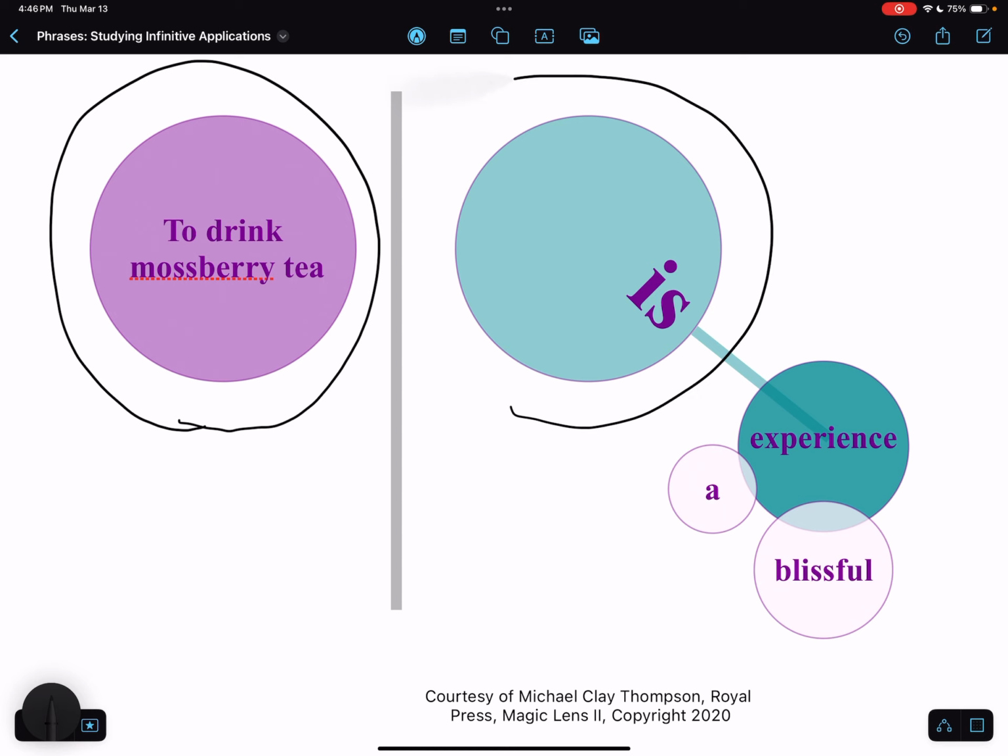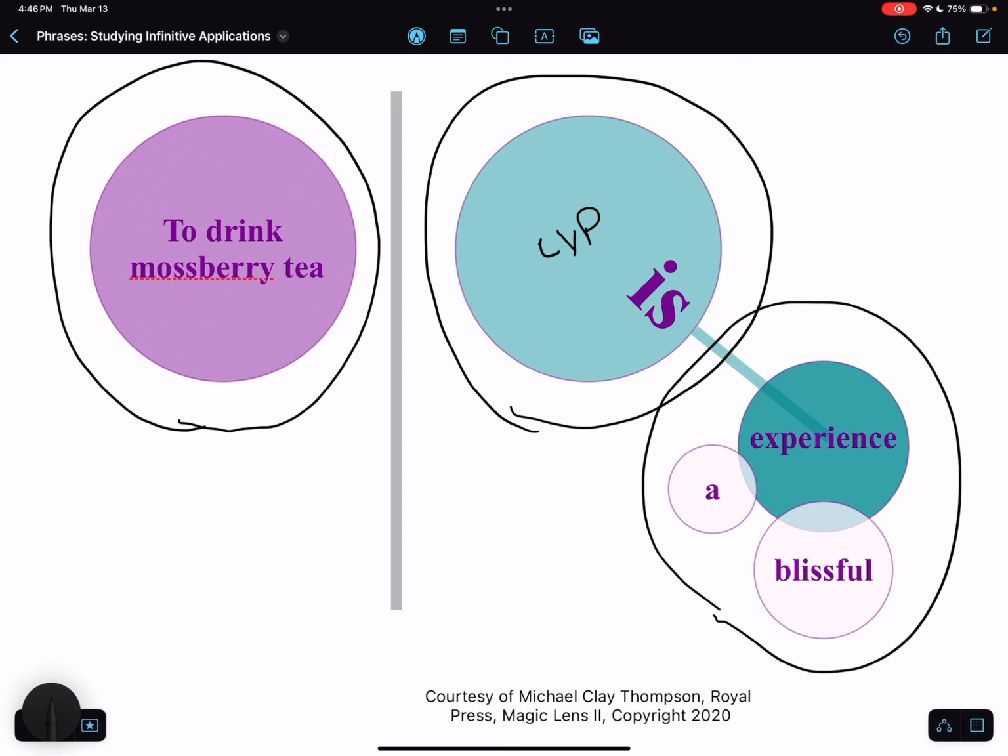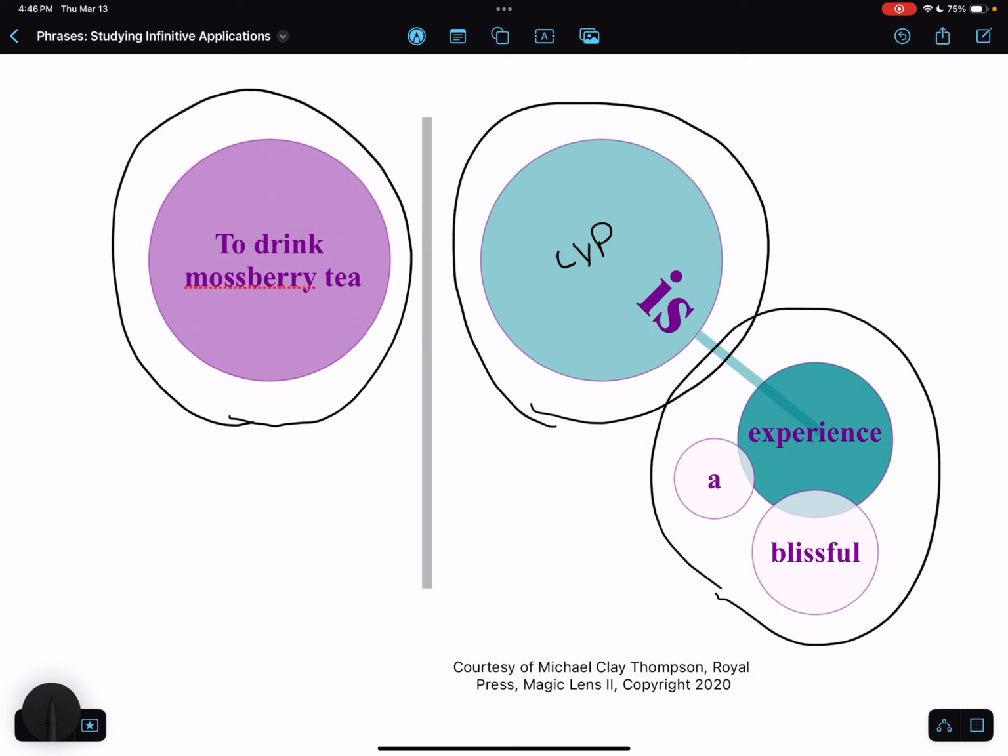The predicate is an LVP, or linking verb predicate, which forms an equation between the subject and the part of the sentence down here, the subject complement. So, to drink mossberry tea equals a blissful experience. This is how a sentence containing an infinitive phrase would appear in sentence diagramming format.